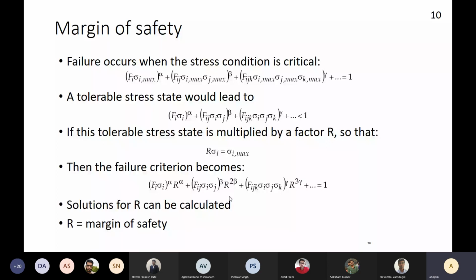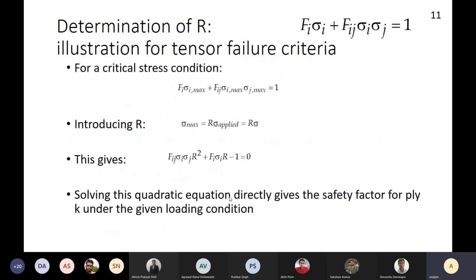Let's look at a practical demonstration, okay? So let's say that I have the tensor failure criteria, which is Fi sigma i max plus Fij sigma i max sigma j max equal to 1. I will say sigma i is equal to R sigma i. Then I have an equation which looks like this: Fij sigma ij R square plus Fi sigma i R minus 1 is equal to 0. Solve this quadratic equation and you will get the value of margin of safety.